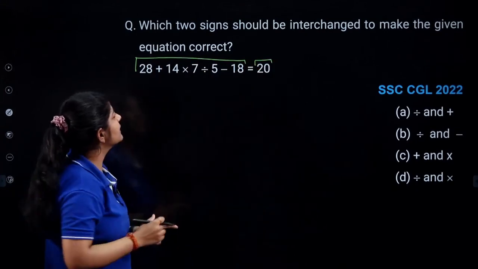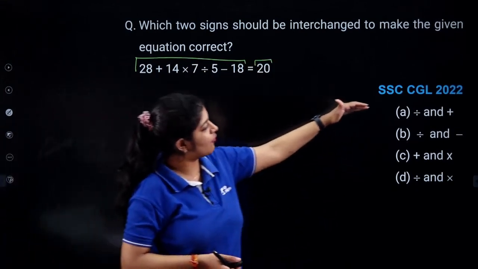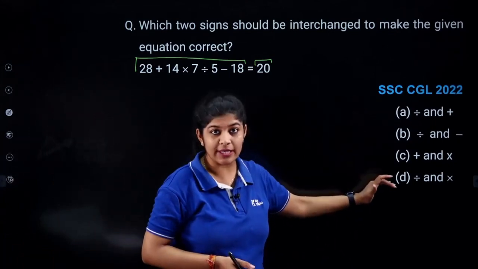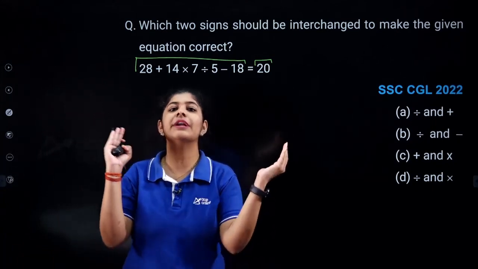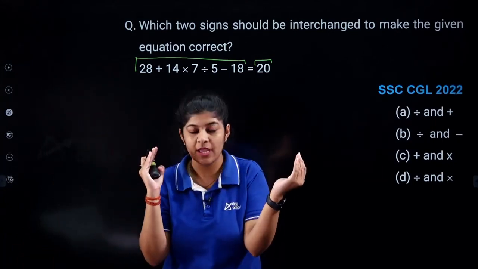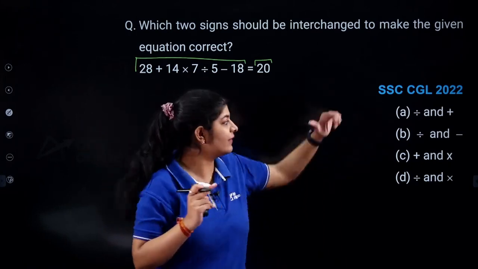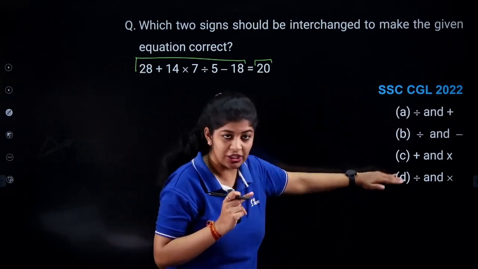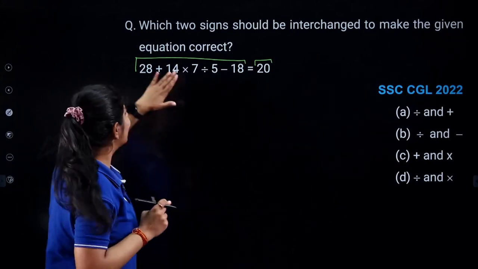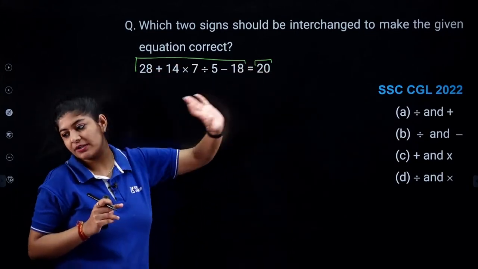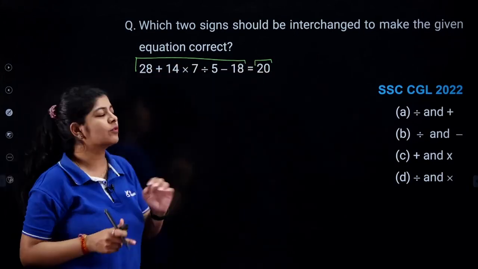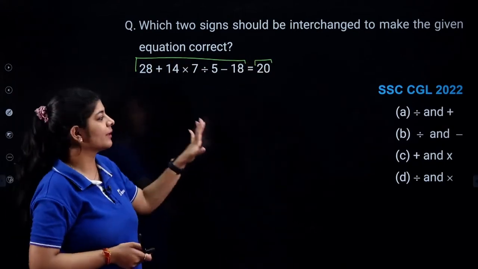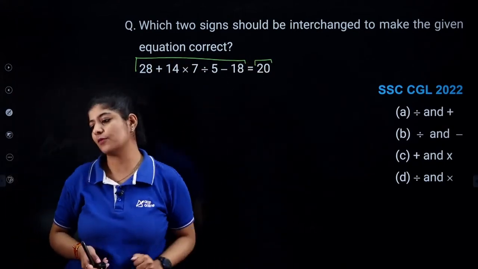With the help of the options you can select 2 signs, and we need to interchange their positions, and identify with the help of which interchange we will get our LHS equals RHS. So I am giving you 30 to 40 seconds just to determine the correct answer for this particular question.